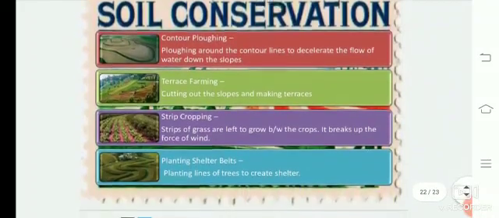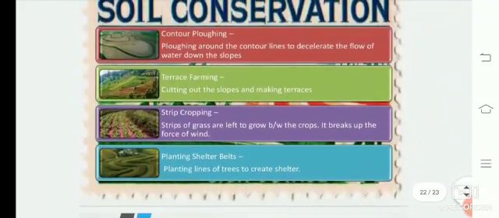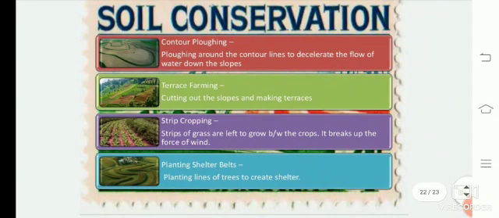Coming to soil conservation, what are the different methods by which you can conserve soil? Contour ploughing. This is ploughing around the contour lines to decelerate the flow of water down the slopes. Contour ploughing is nothing but